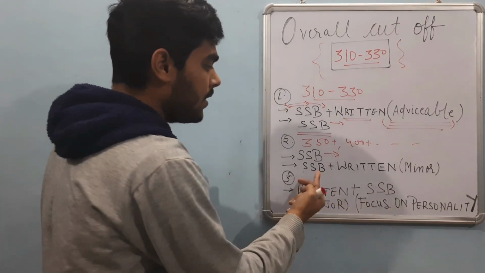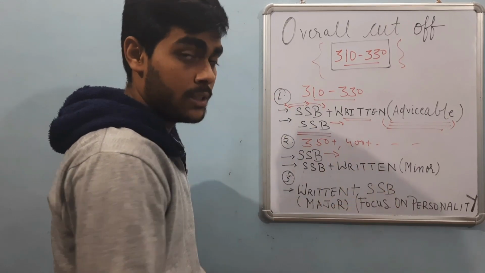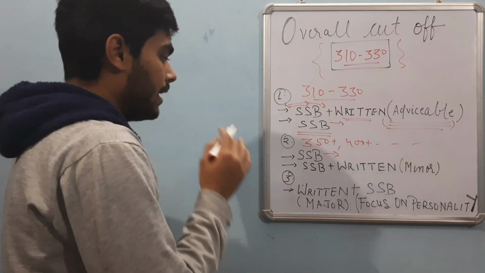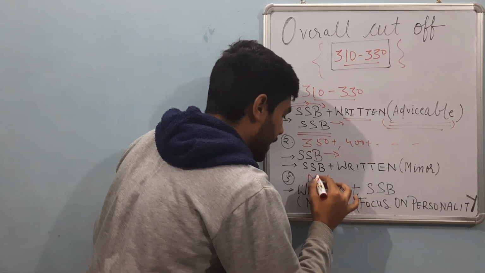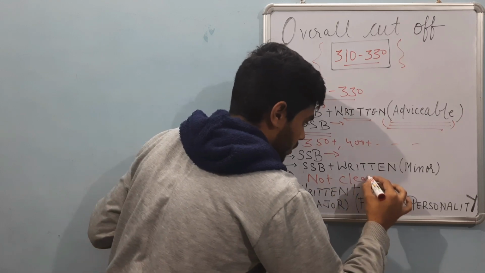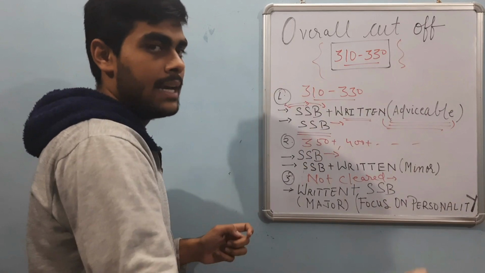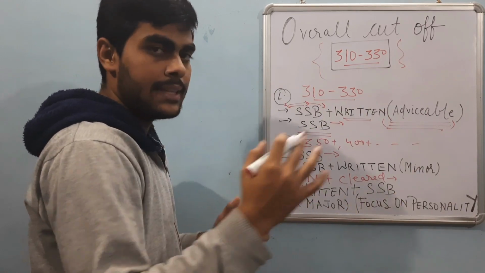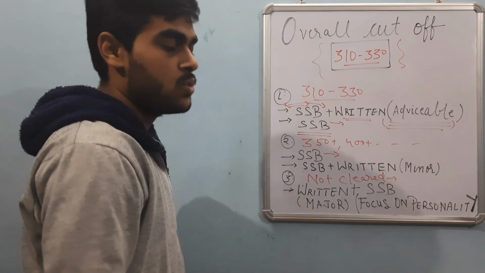That is, if you fail in the SSB, then you have the written preparation for the next attempt. The last one is that you have not cleared the written this time. As 4 to 5 lakh candidates have given the exam, and on average only 10,000 candidates cleared the written exam, there are many candidates who have not cleared.